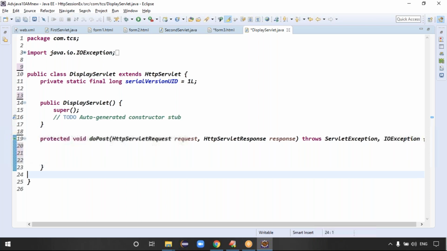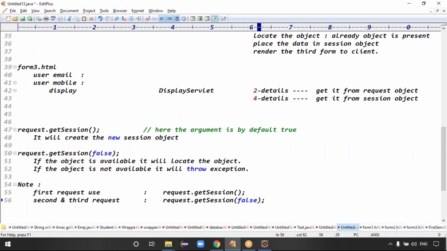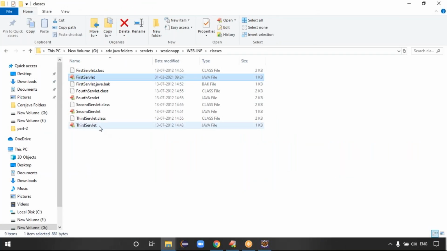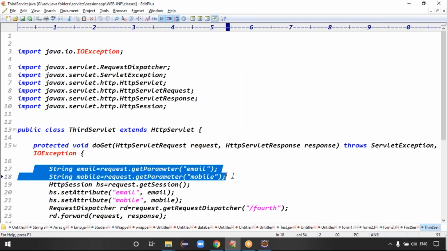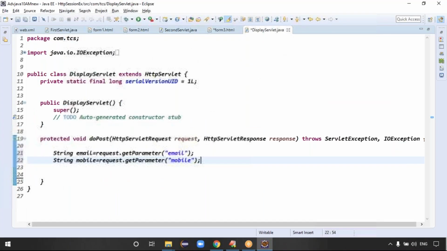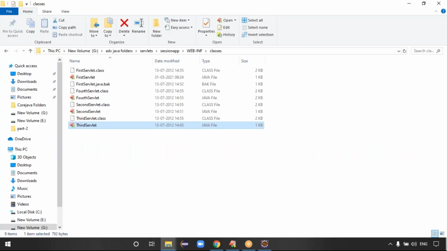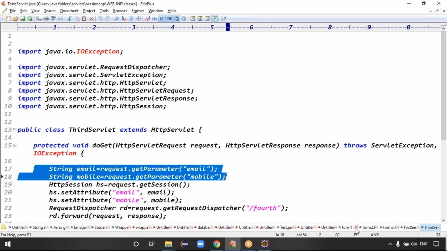Because here I have to get the total details. First form, second form, then third form: total 6 details I have to get. The client entered a total of 6 details, right? That means I have to display total 6 details. Out of the 6 details, the last 2 details, email and mobile, are stored in which object? Request object. The last form data is stored in the request object, but the previous forms data is stored in which object? Session object. Guys, that statement is clear.